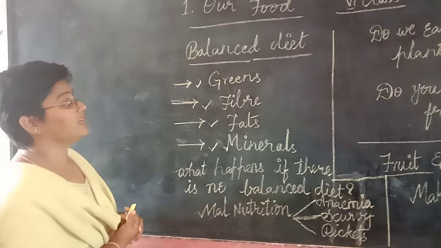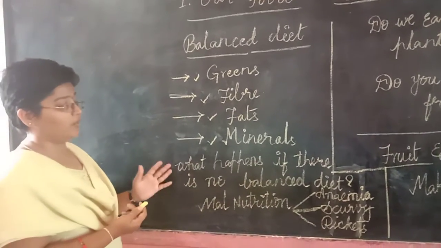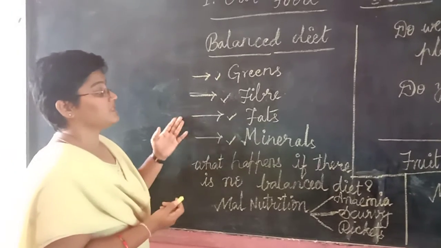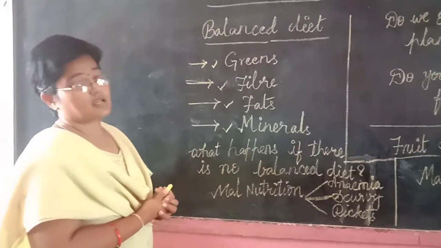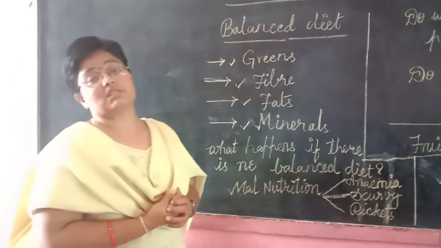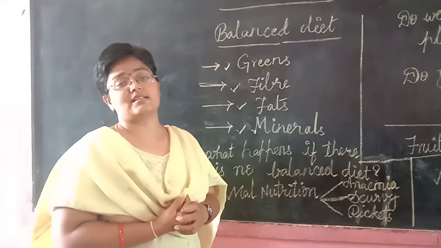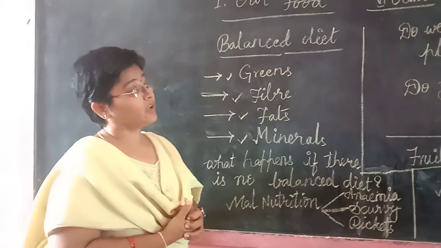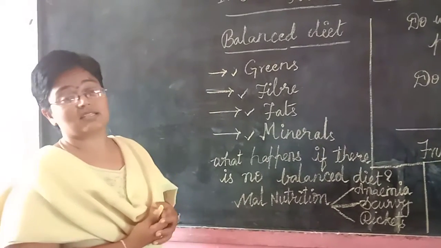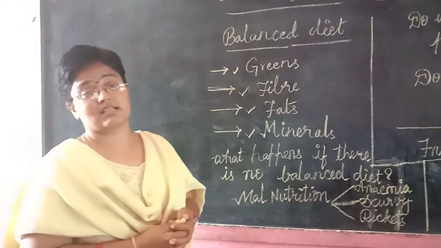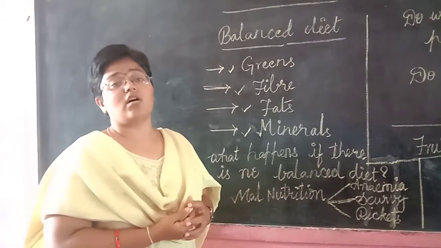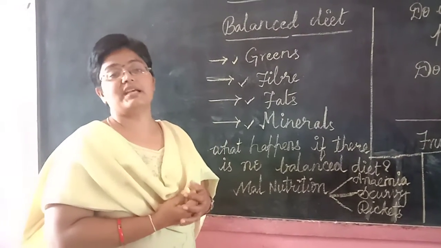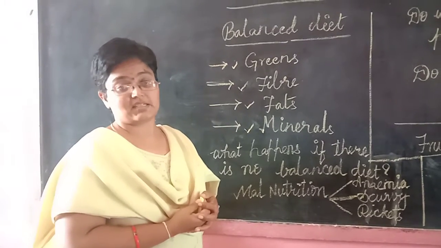So finally, what happens when there is no balanced diet? I just want to discuss about this. So greens, fibers, fats and minerals, along with this, to get the vitamins we need to take pulses and some more nuts, which together make a balanced diet. The adequate amount of all these nutrients makes together a balanced diet.